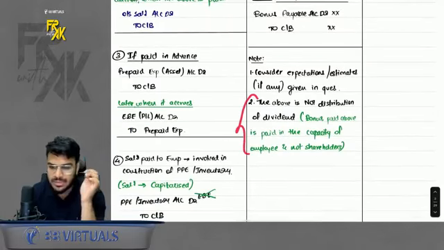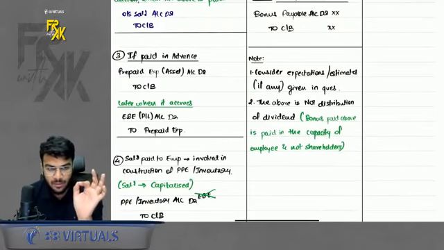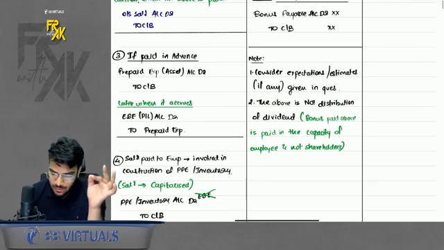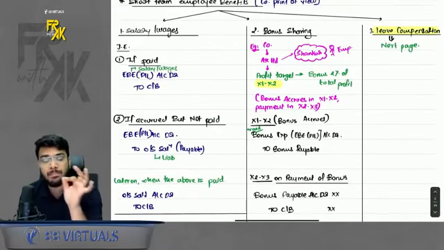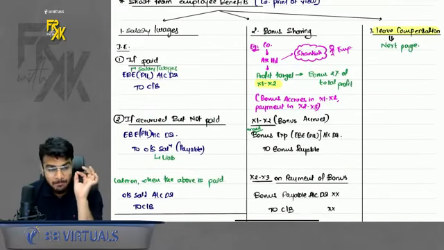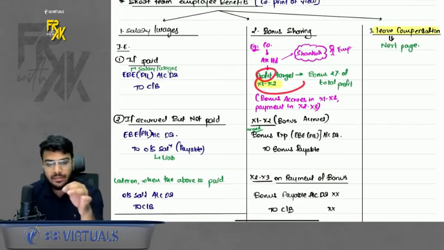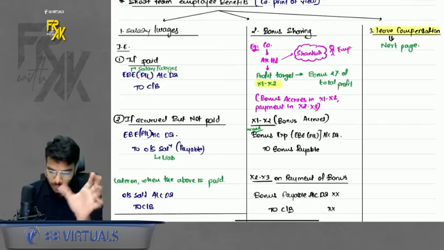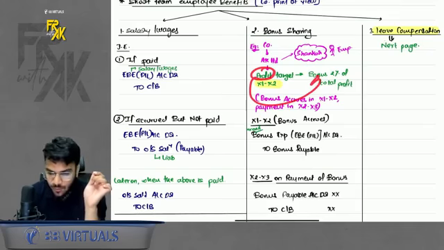Second thing, this bonus is not a distribution of dividend. Why? Dividend is given to the shareholder in the capacity as shareholder. This bonus we are giving to employees because they have met some target in employment. Just because you are giving something out of profit, that doesn't mean it is dividend. This is not dividend.